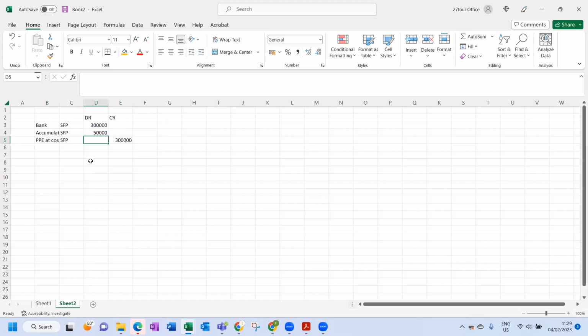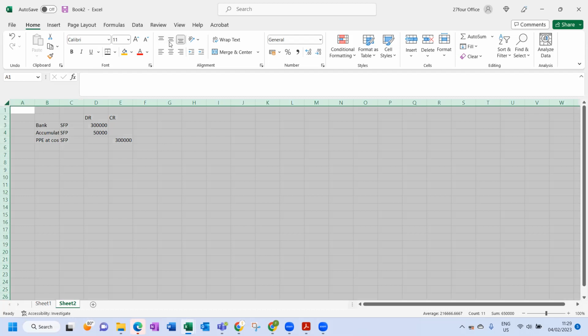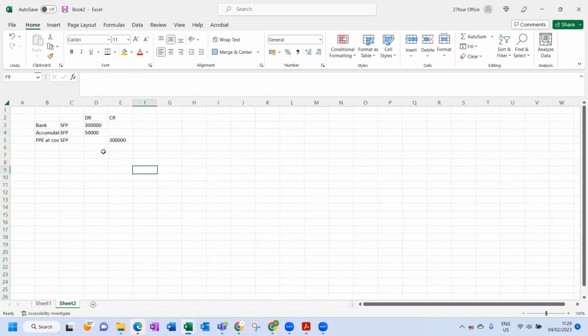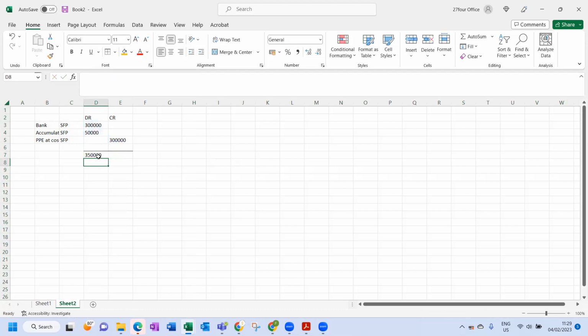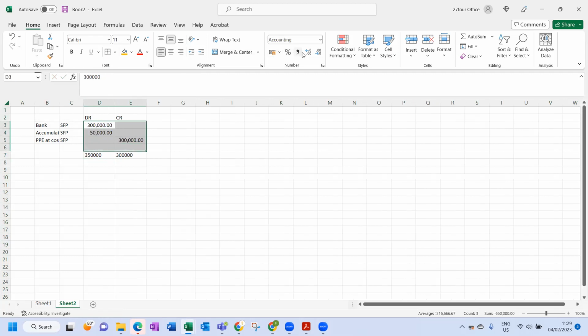Okay, so now the journal is somewhat done. If we add it up, it is basically that. So we can see the journal is not balancing. So we need to balance the journal. And basically, we need to put a 50,000 Rand over here.